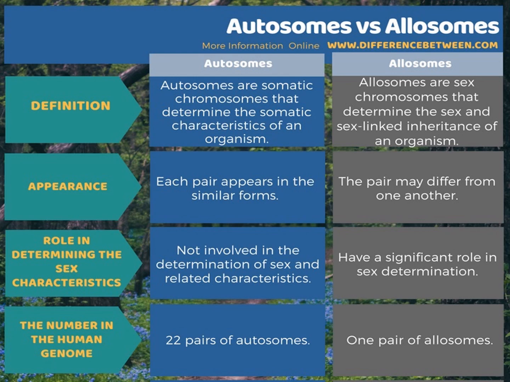There are two types of sex chromosomes, X and Y. Human male have one X chromosome and one Y chromosome, and human female have two X chromosomes. Okay, this is allosomes and autosomes.